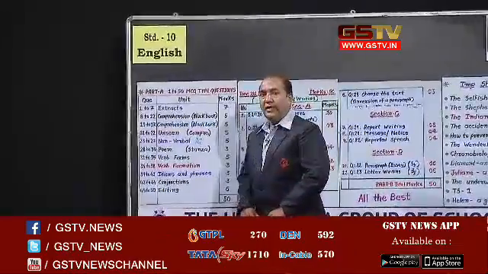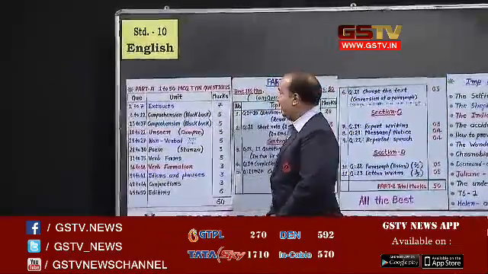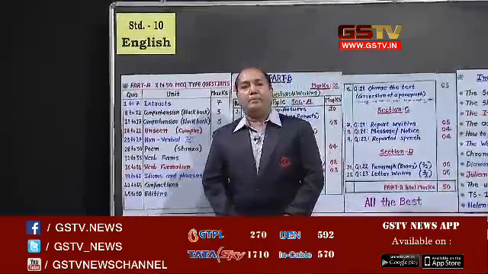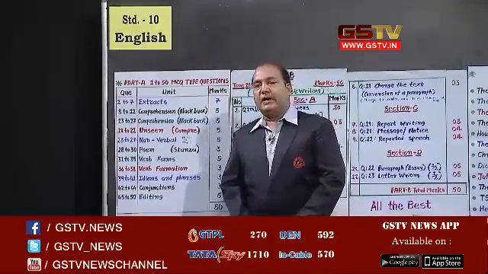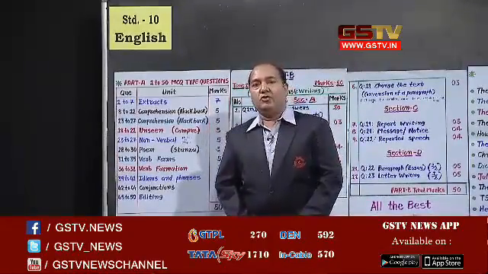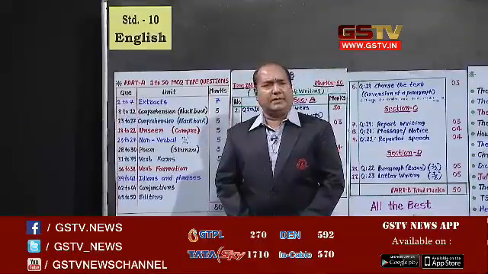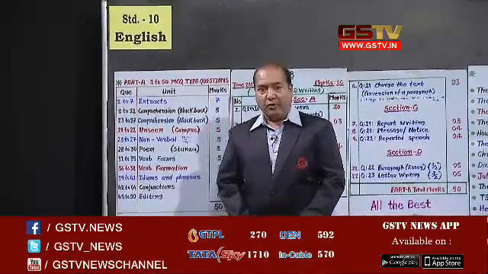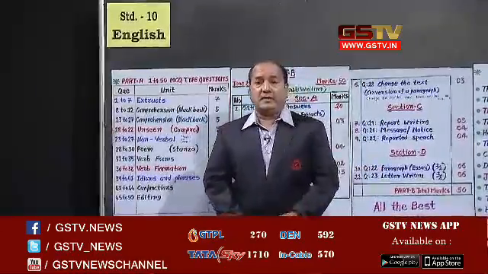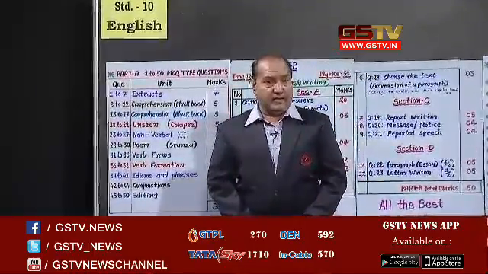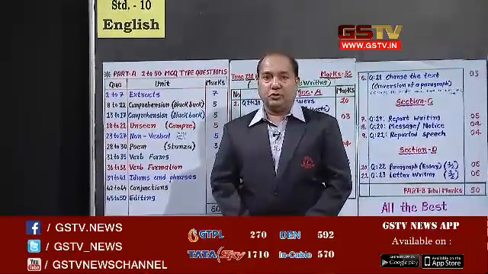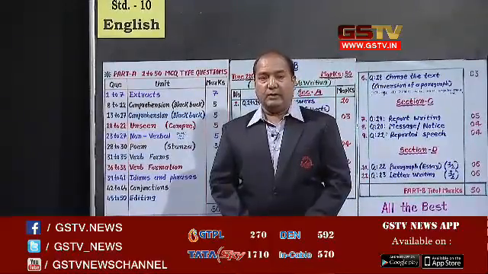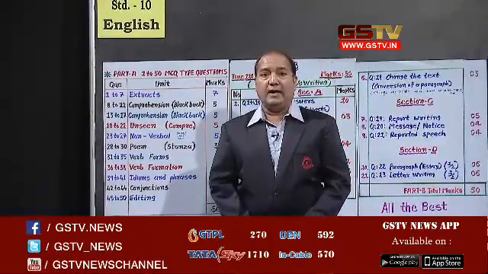Students, as we know, our English question paper is divided into two parts, part A and part B. Part A is generally MCQ type of questions. In this part you will be asked 50 questions and you will get 50 marks out of it. It is a very important part for you, because part B is totally written, and in that written part there may be many possibilities of mistakes, but this is the MCQ part. You do not have to write, so you can get maximum marks in part A.